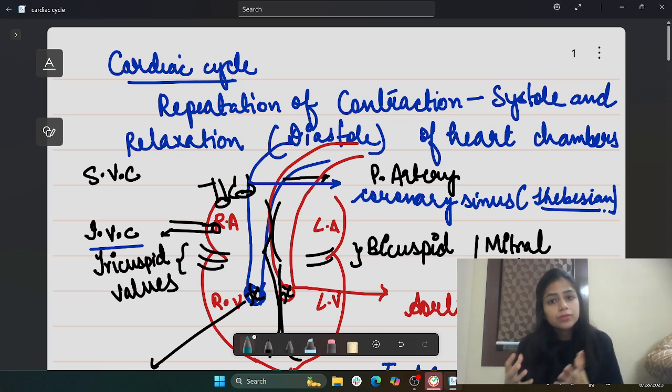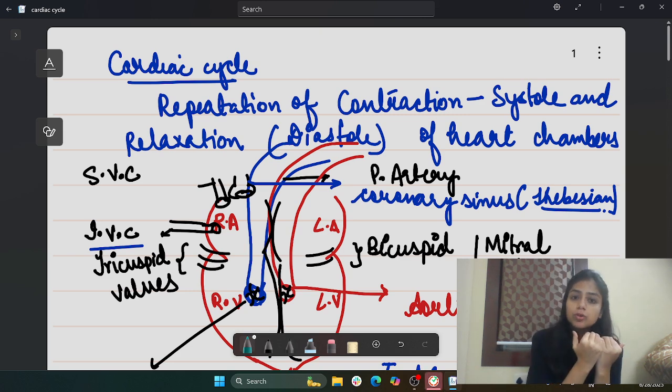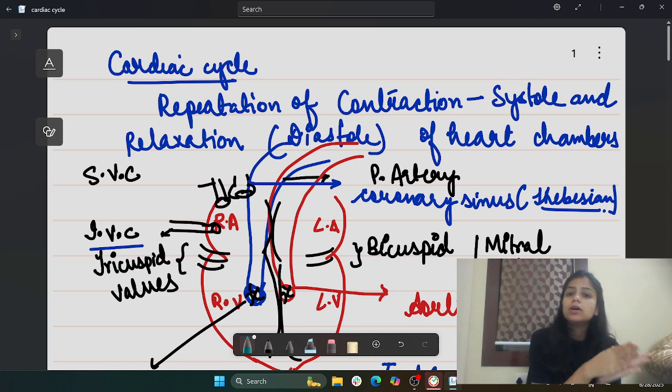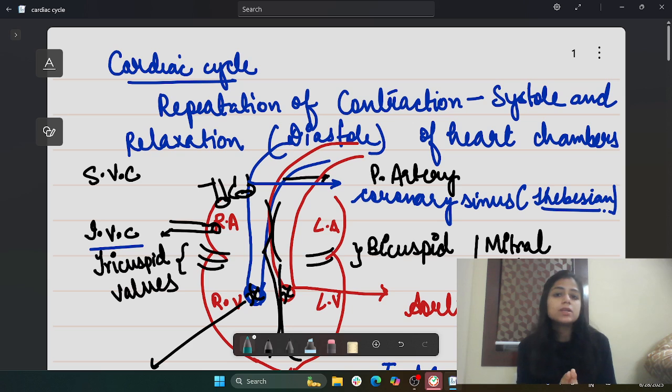Now what happens during the ventricular systole? First of all, there is a build-up pressure inside the ventricle, to which what happens here? First of all, there will be the closure of the AV valves to prevent the backflow of the blood into the atria. So after that, what happens? Because of the increase in the intraventricular pressure, the closed valves get open. Which valves? The semilunar valves, which are present at the junction of the pulmonary artery as well as the aorta respectively, and thereby the blood comes out from the heart, from the ventricles of both the sides.